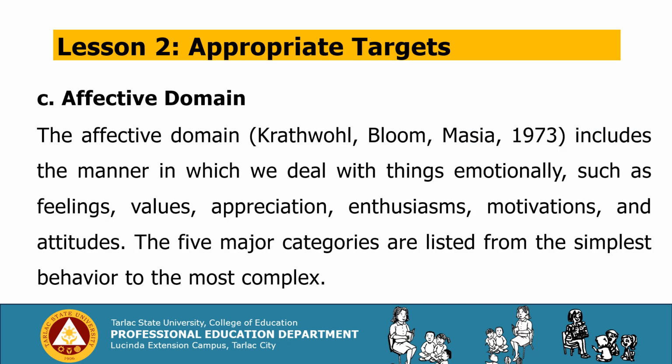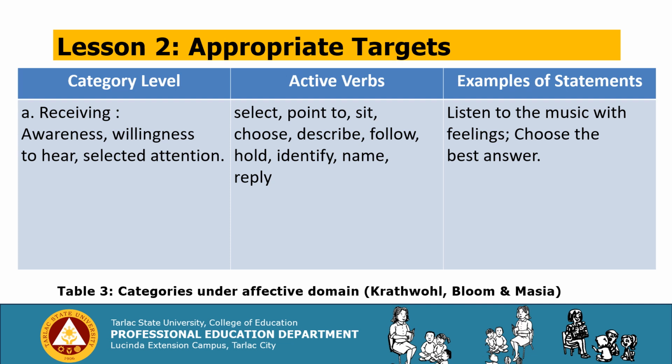Last domain is affective. The affective domain by Krathwohl, Bloom, and Masia, 1973, includes the manner in which we deal with things emotionally, such as feelings, values, appreciation, enthusiasms, motivations, and attitudes. The five major categories are listed from the simplest behavior to the most complex. Number one is receiving: awareness, willingness to hear, selected attention. You may use these active verbs: select, point to, sit, etc. Examples of statements: listen to the music with feelings, choose the best answer.